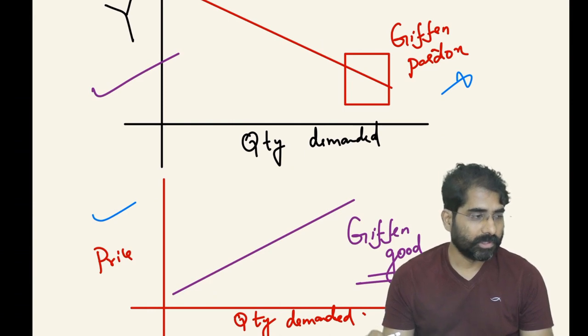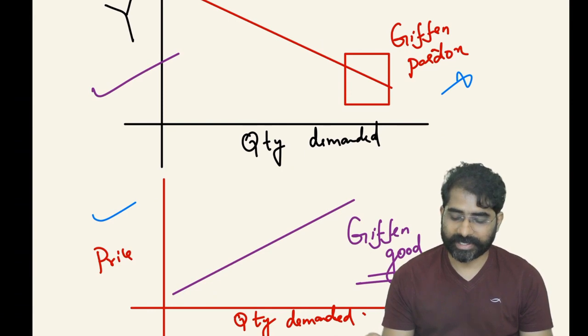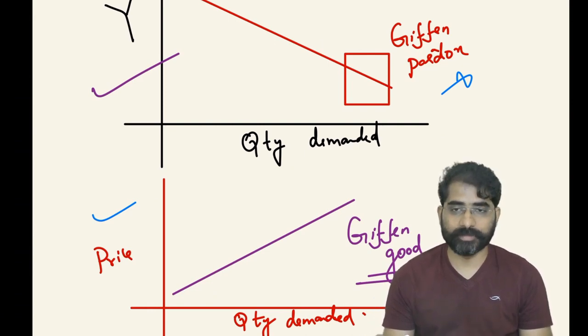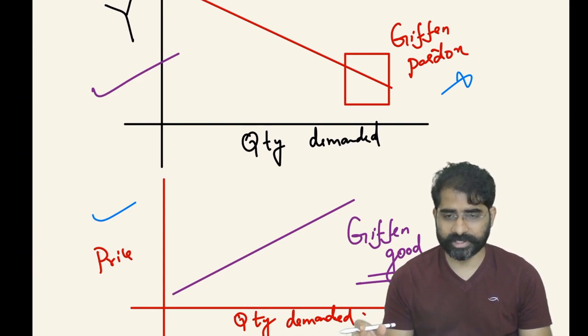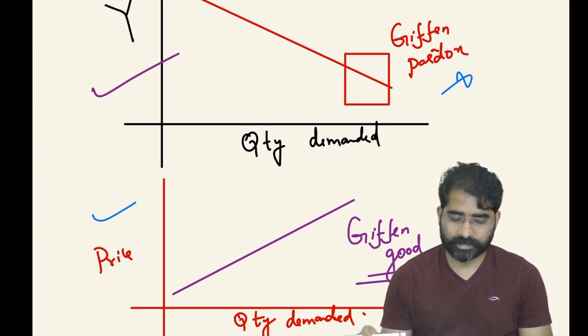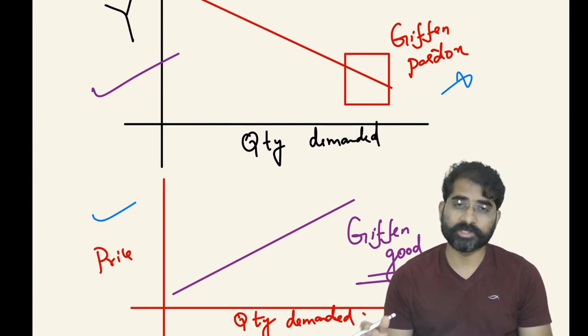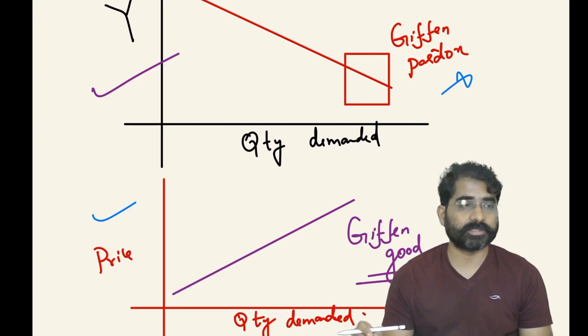Giffen's paradox talks about an exception where as the price is increasing, the quantity demanded is also increasing. These Giffen goods are part of inferior goods. They are not valuable goods, and they are not Veblen goods. For example, staple foods like potatoes. People are used to eating potato, let's say. Now potato prices are increasing, but demand for potatoes is also increasing. This is an example of Giffen goods, or Giffen's paradox.